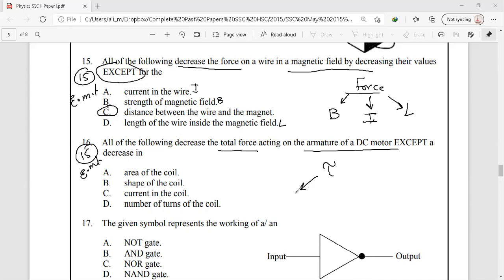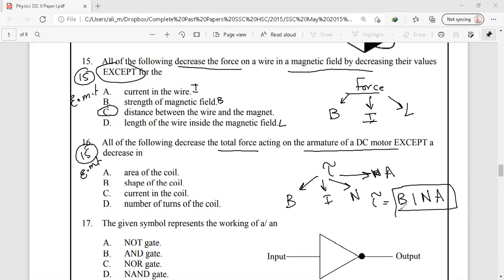The factors that affect the turning effect of force on that coil are B, I, N, and A, where B is the strength of the field, I is the current, N is the number of turns in the coil, and A is the area of that coil. So torque is equal to B I N A. So these are the factors that affect the torque.